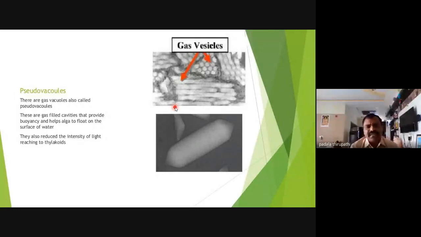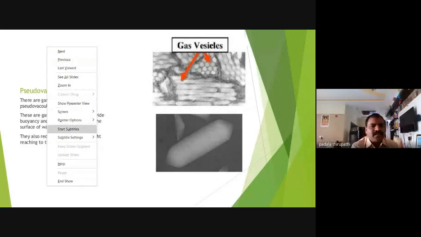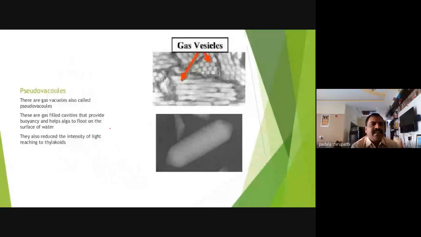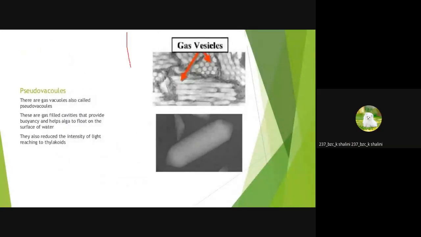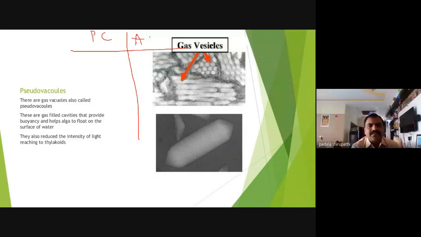What are the main differences between animal cell and plant cell? Can anybody tell? What are the main differences? So, plant cell, animal cell: the first point is the cell wall.